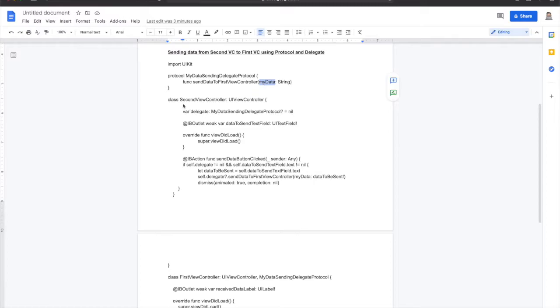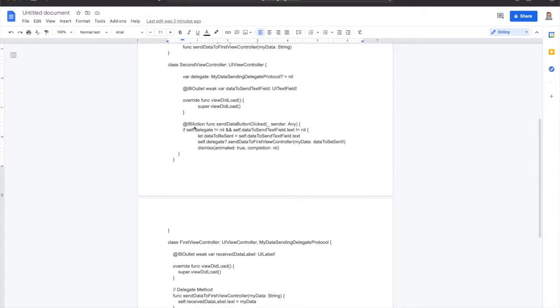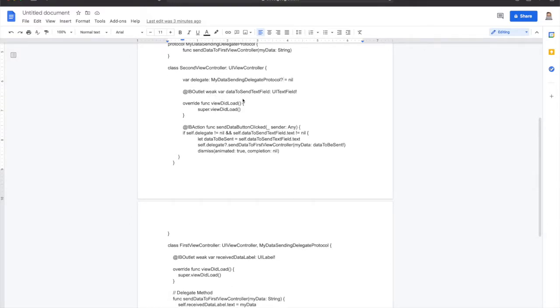And inside the second view controller class, we had to declare a delegate variable of the protocol type, and it's optional, and we had to assign that to nil first. And then we had to create, in our case, a text field in order to receive the text from the user.